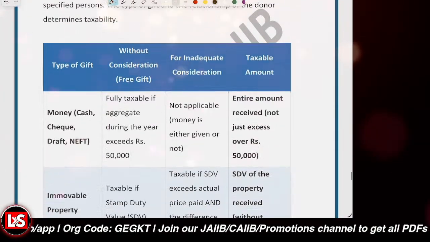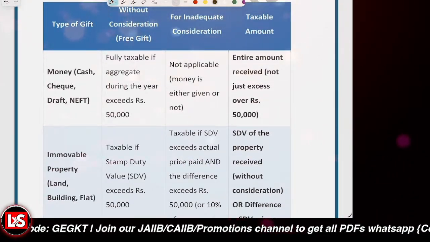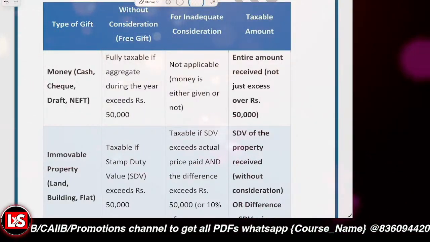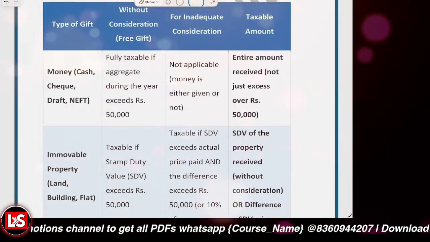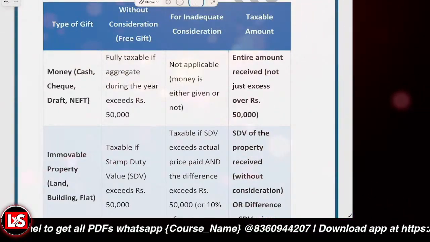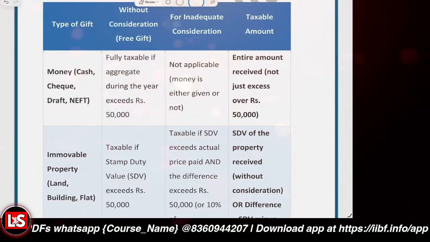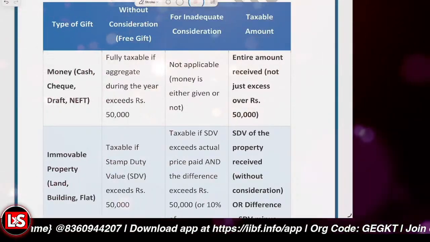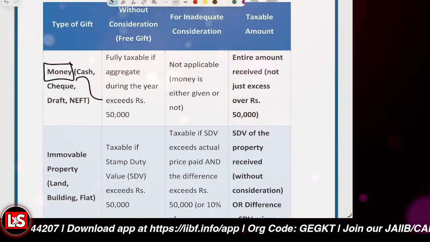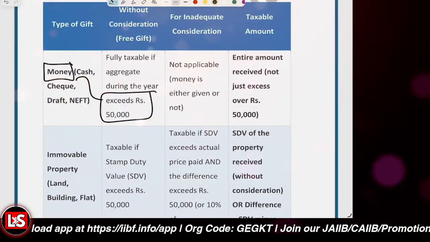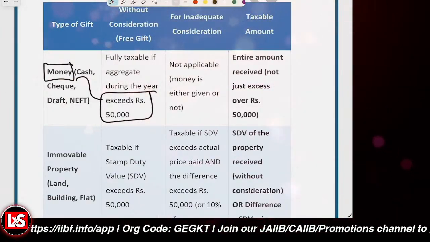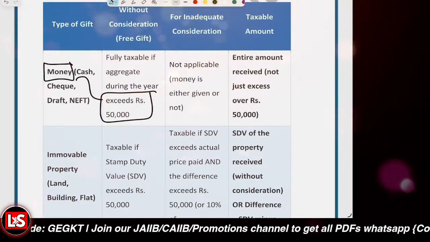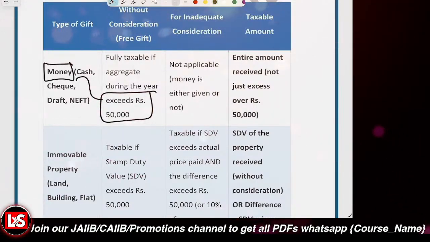That depends upon it. So if you're receiving money gifts, cash, cheque, bank transfer, UPI, etc., right? So what does the tax rule say? That if the total money gifts from non-relatives during the year exceed 50,000 rupees, then those are taxable. The entire amount, not the excess amount, but the entire amount will become taxable, right? So if you receive 30,000 or 25,000, no way.